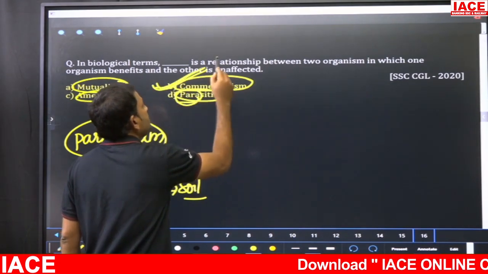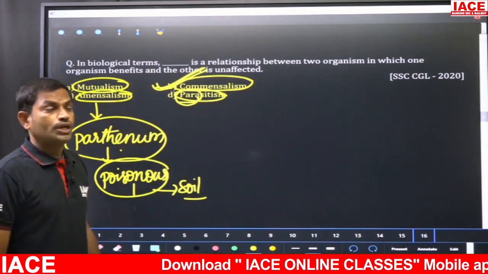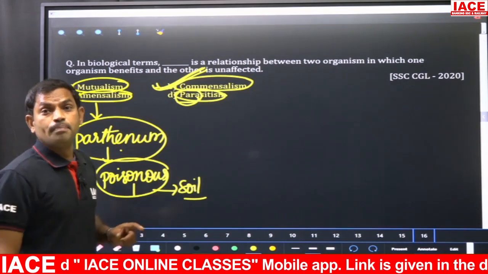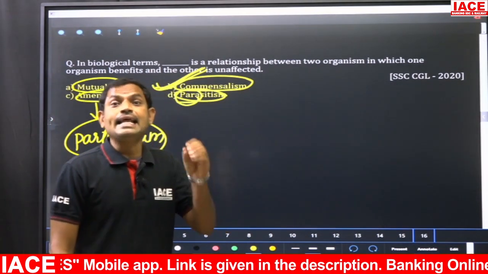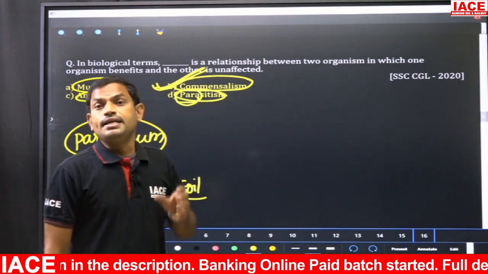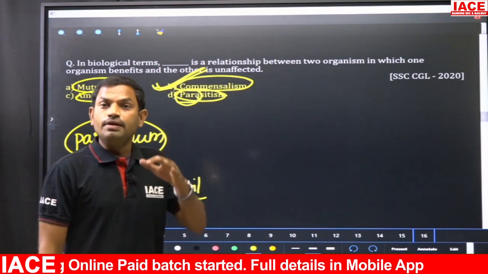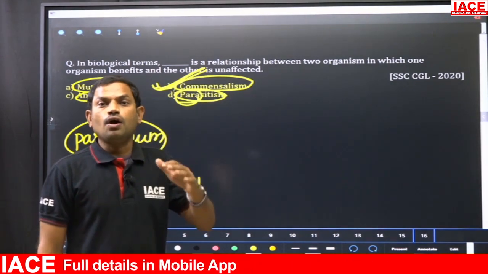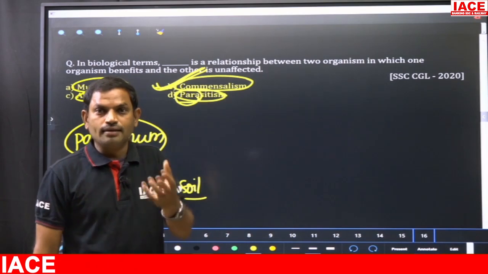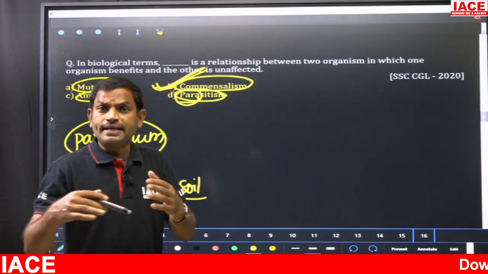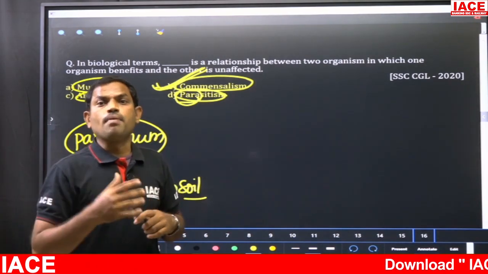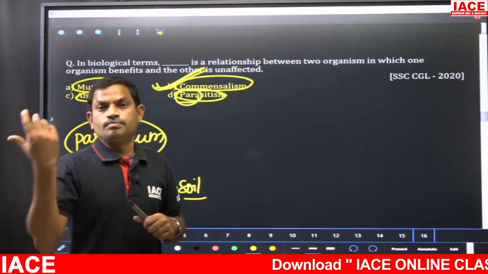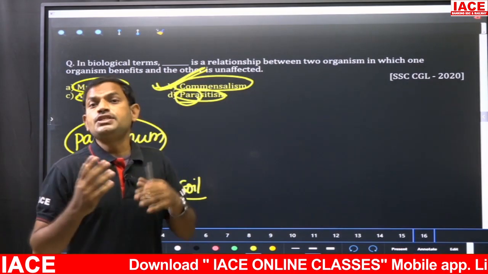So option B is the right answer for the question, and the best example is the cattle egret bird. This bird stands on cows or buffaloes while they are grazing. As they touch the grass, a number of insects fly into the air.